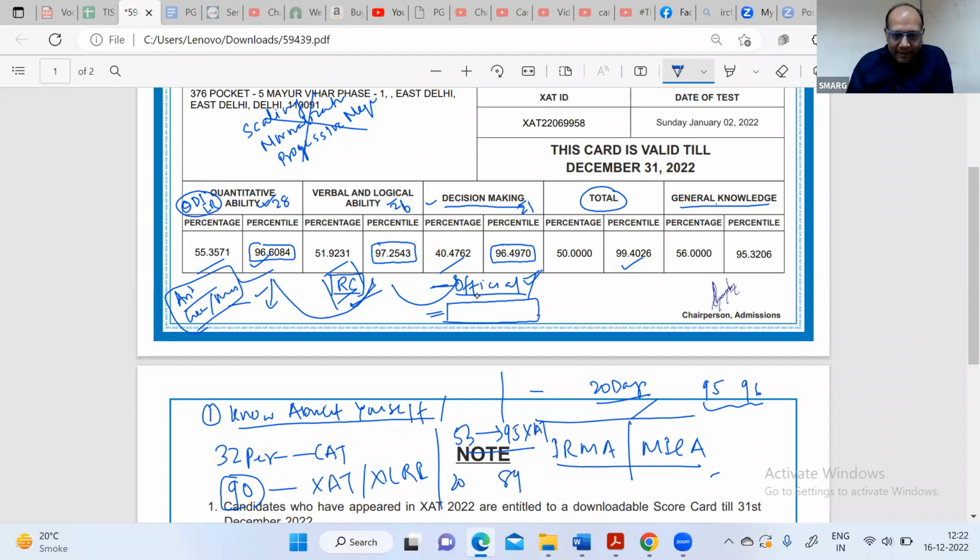These are examples I am quoting without showing their scorecards, of course, as privacy should be respected, but you can come and check how people have been able to score. We can make you talk to them also. Lastly, with this video, I would like to give you some confidence that you can still score very well in JAT and still go to the tier 1B schools of India through your JAT score.